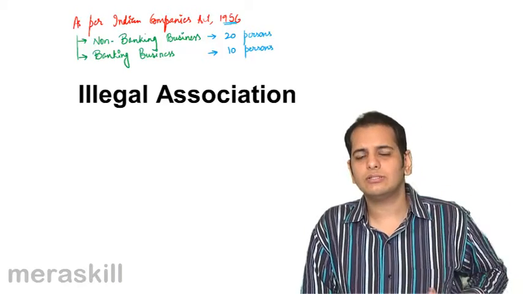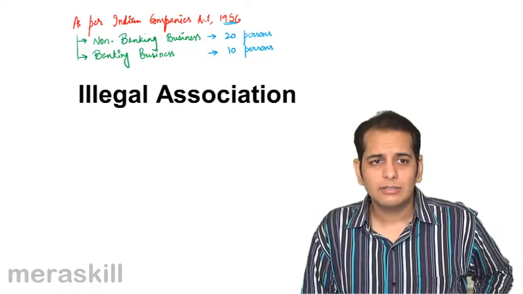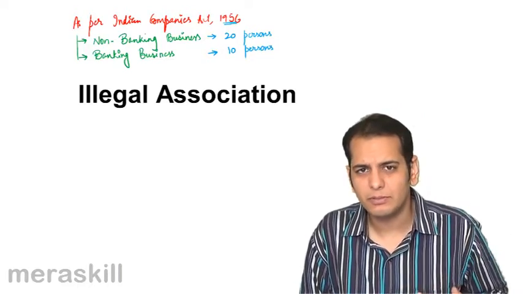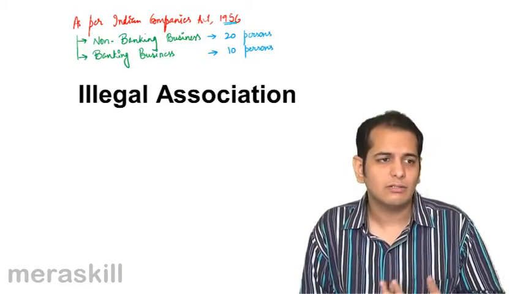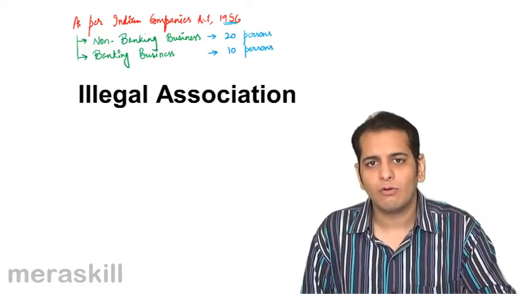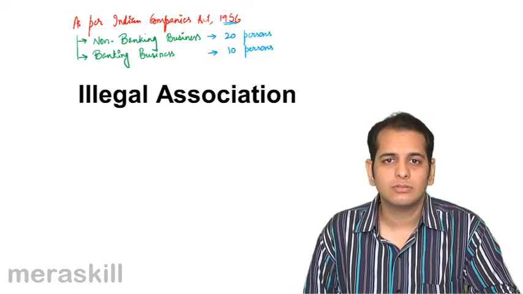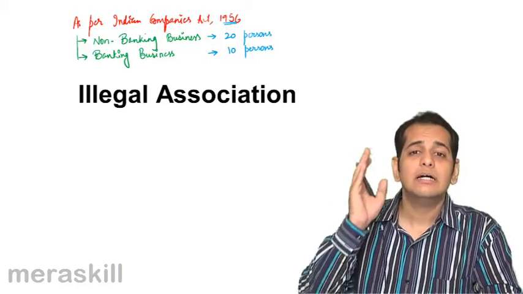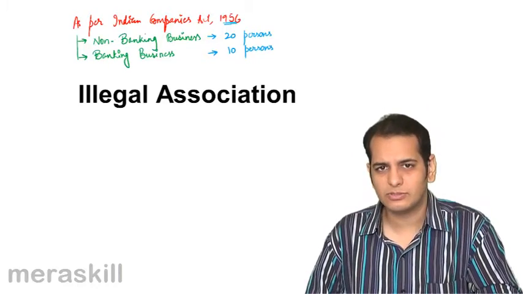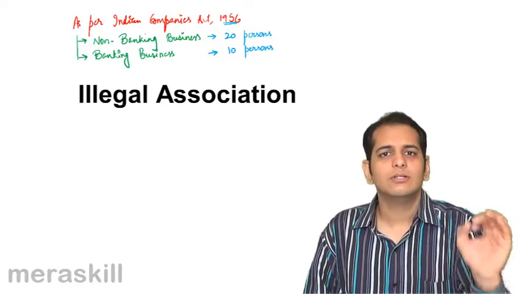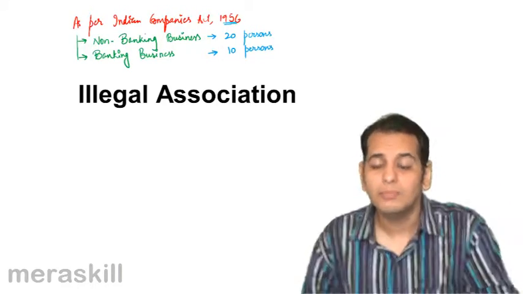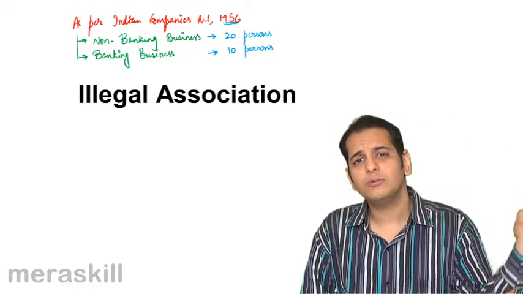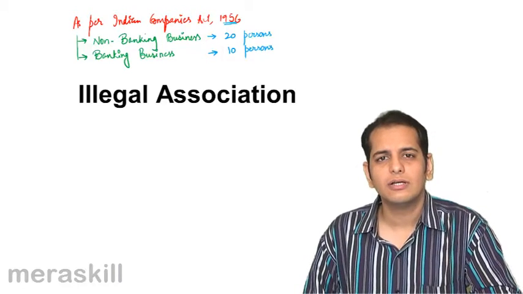So the next question that comes up is, can't we do a business wherein there are 25 people, there are 25 owners, there are 25 members, or 30 members, or 50 owners, 100 owners? The answer is yes, you can always do that business. The only condition is you will have to form a company for that. You know that there can be innumerable owners or members or shareholders in a company.